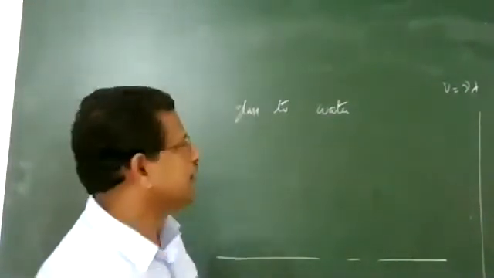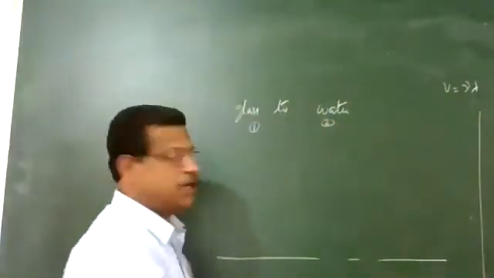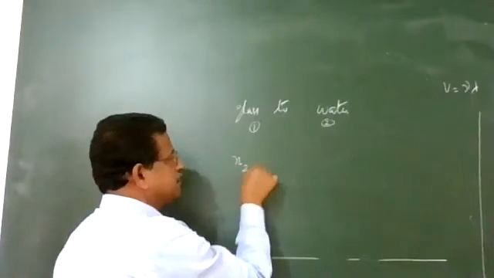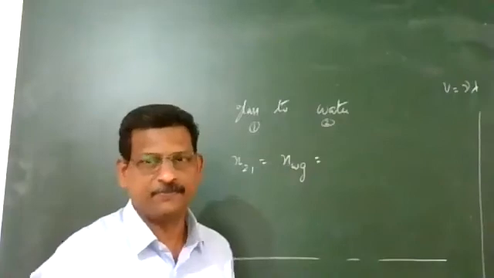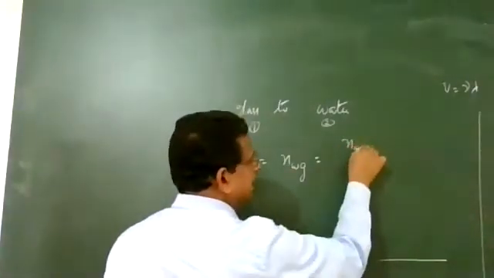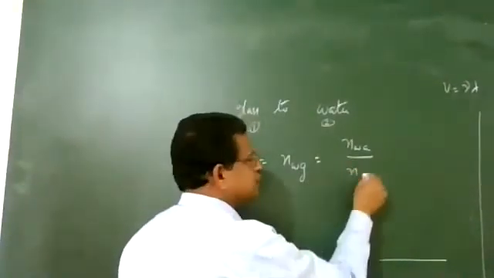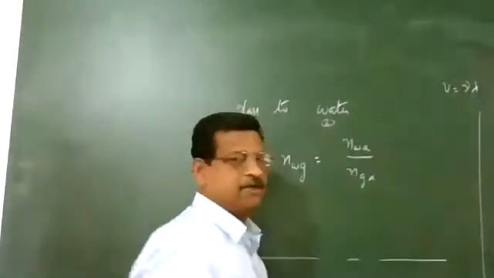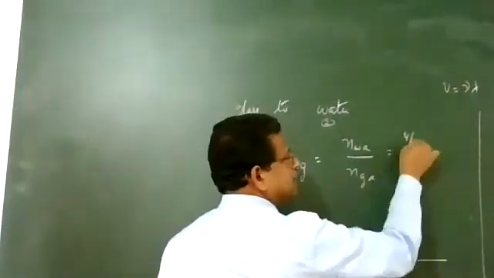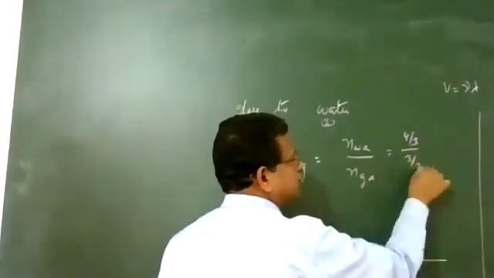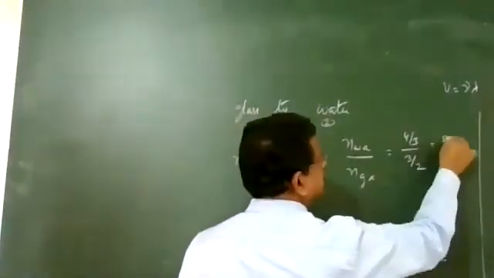So what is the first medium here? First medium is glass, second medium is water. So how will you write the refractive index of water with respect to glass? Water with respect to air divided by glass with respect to air. So this is 4 by 3 divided by 3 by 2. So what is the value you are getting? It is equal to 8 by 9.